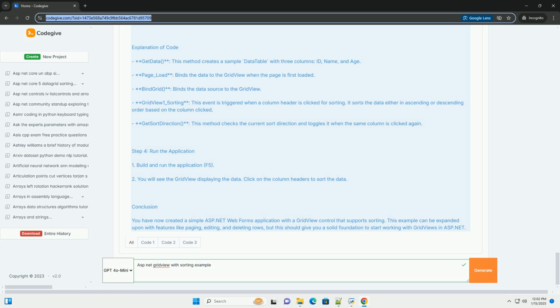GridView1_Sorting: this event is triggered when a column header is clicked for sorting. It sorts the data either in ascending or descending order based on the column clicked. GetSortDirection: this method checks the current sort direction and toggles it when the same column is clicked again.